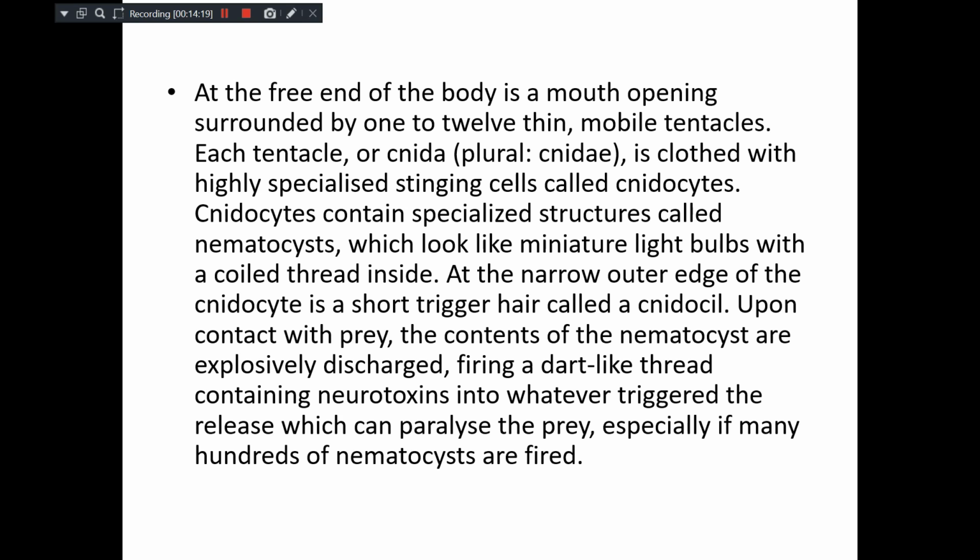The free end of the hydra body is the mouth opening, surrounded by 1 to 12 thin mobile tentacles, depending upon the species.